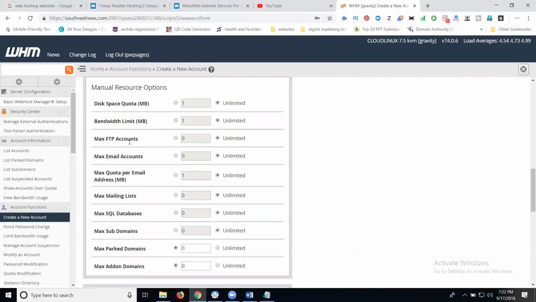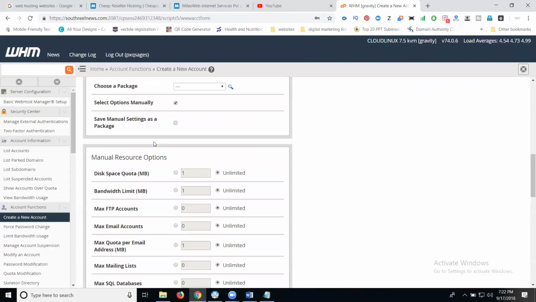Space, bandwidth, FTP, email accounts, mailing lists, SQL databases, subdomains, parked domains, add-on domains. These are the packages we use in WHM. Always remember, the purpose of web hosting manager is creating n number of domain cPanels for website live purpose.